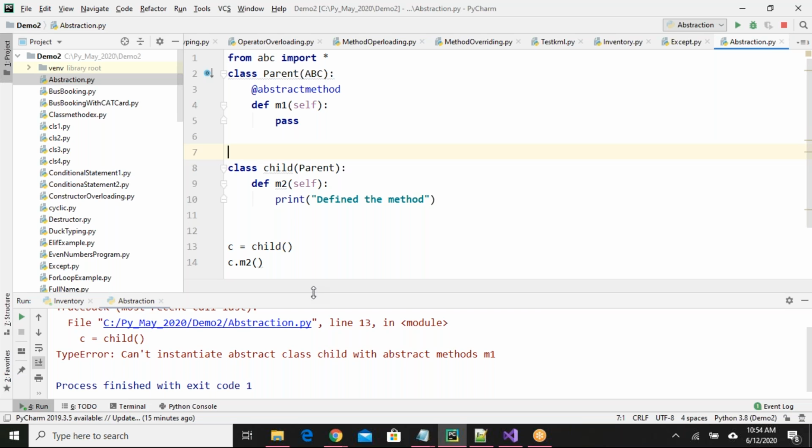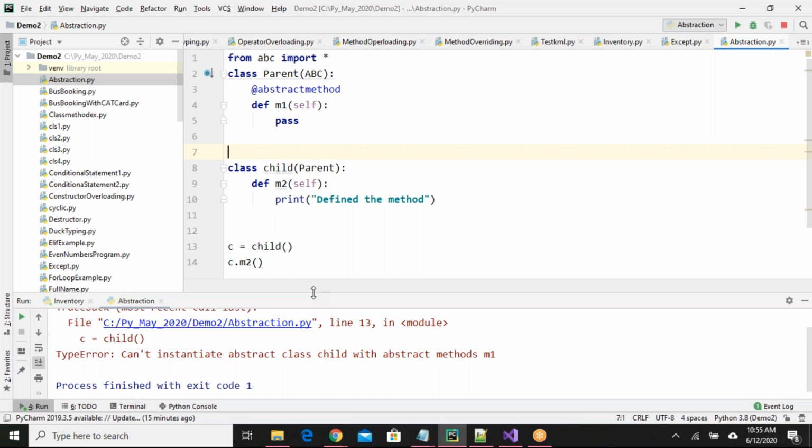So how you can understand this is, you create one parent class, you declare some abstract methods inside the parent class. When that is inherited to the child class, it is the child class's responsibility to define the abstract methods of the parent class. So here M1 is an abstract method inside the parent class.